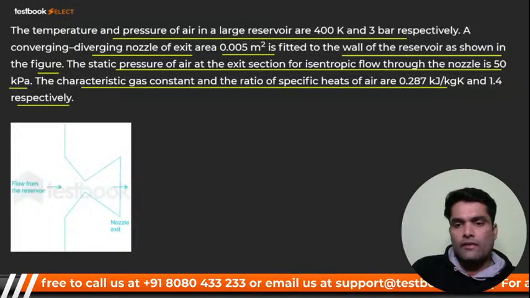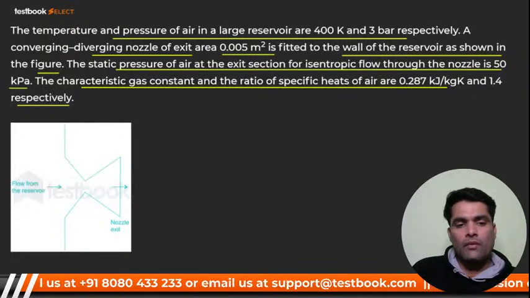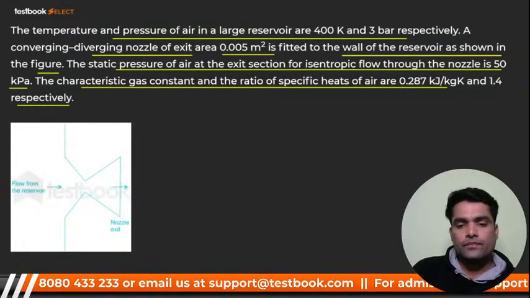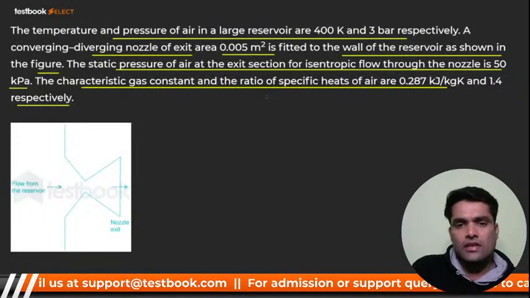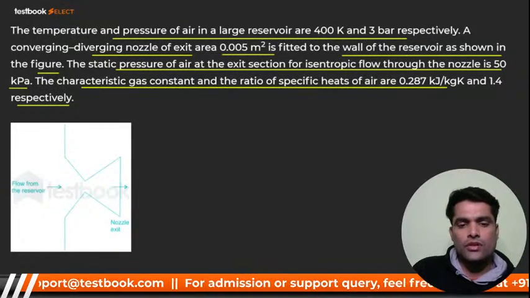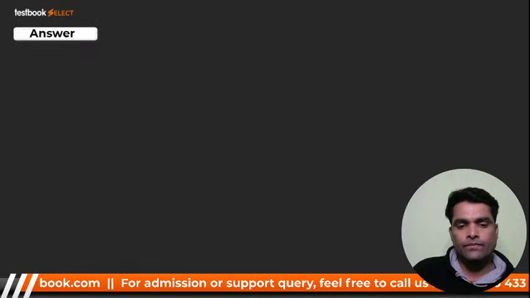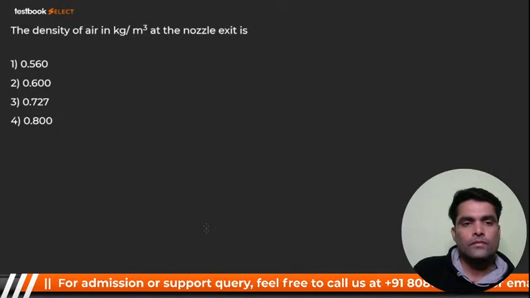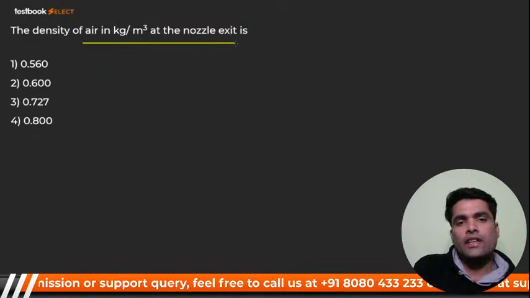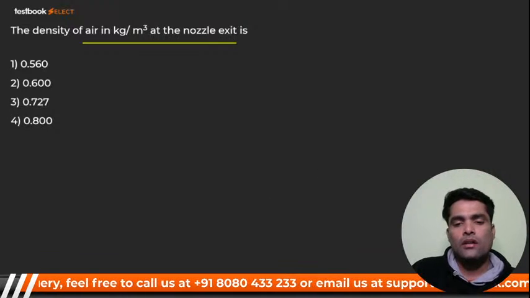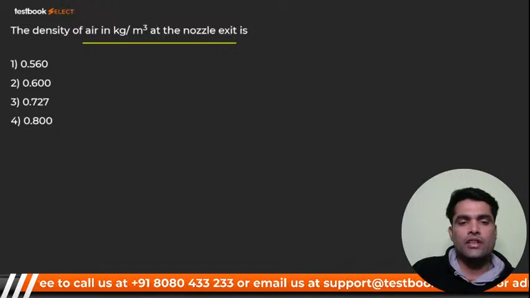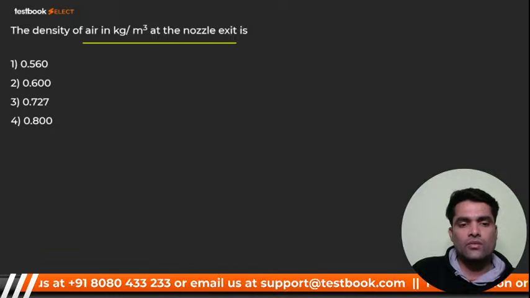So we have to identify, my dear, the characteristic gas constant is given. Now, my dear, the question begins from here. The density of air in kg per meter cube at nozzle exit. What will be at the nozzle exit? That is velocity. Sorry, density. Density we have to find out.